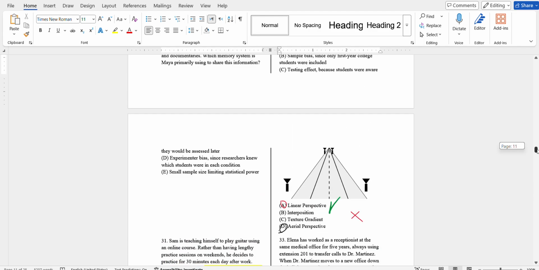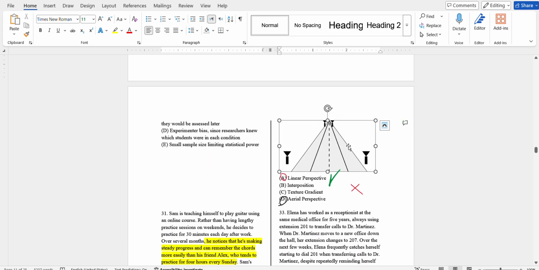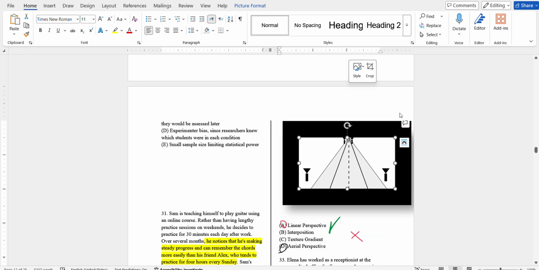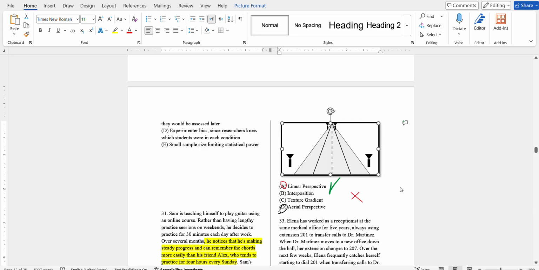Okay, this one asks which principle of depth perception is being taught in the specific lesson, and it's clearly given here. It clearly shows linear perspective, as there are rungs around it, which give it the depth of the look.